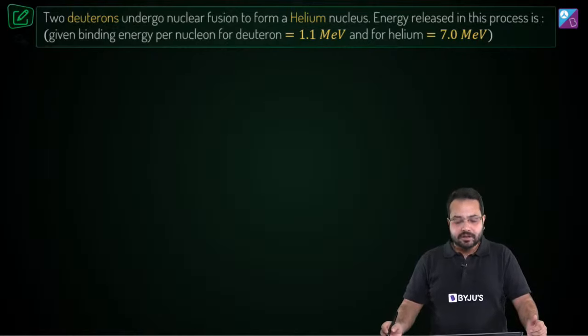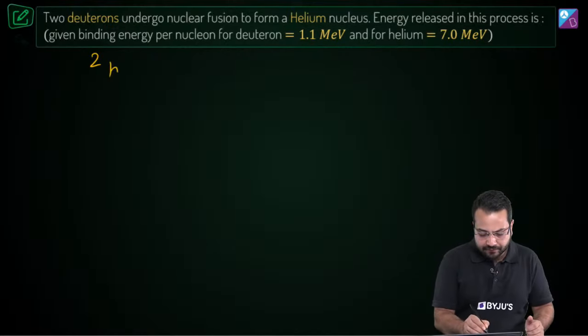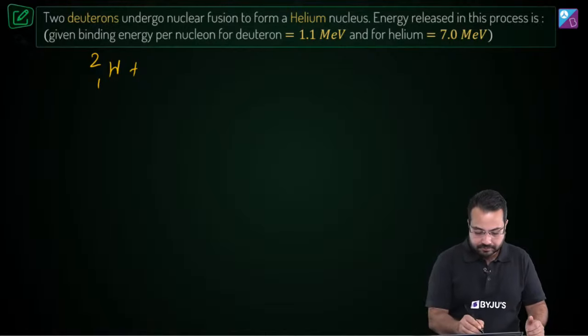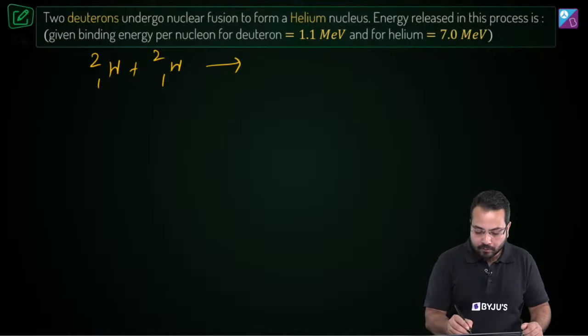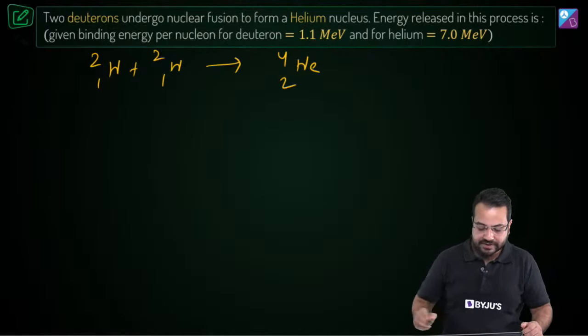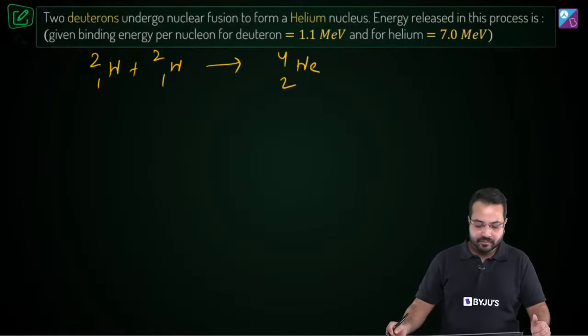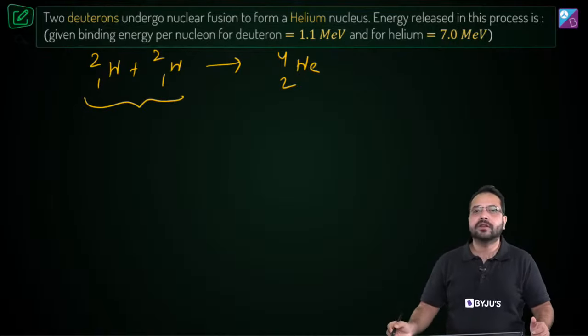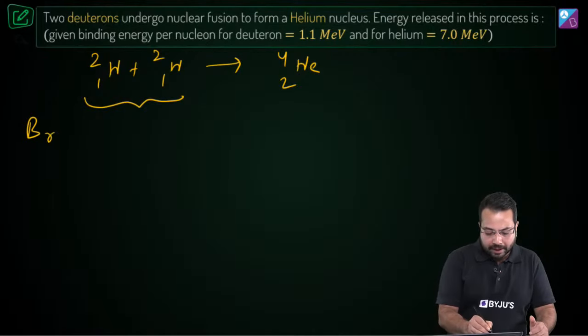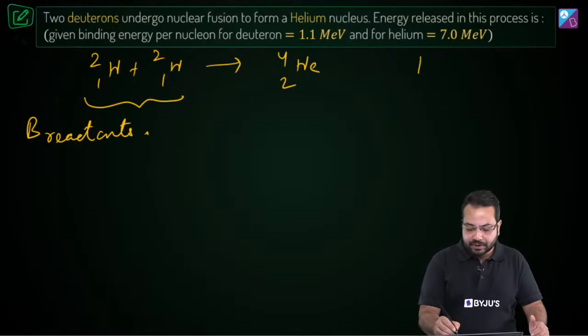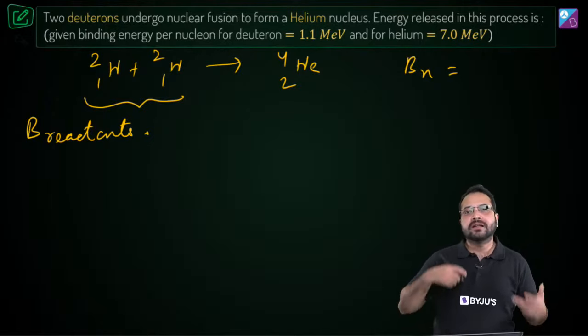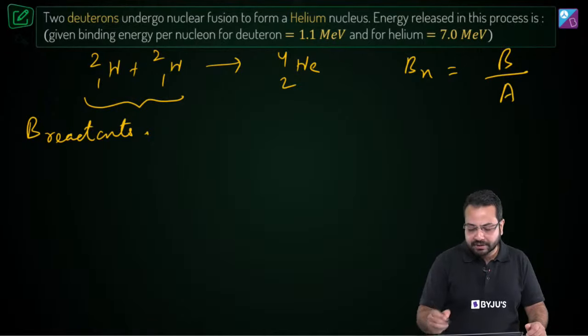Now what we have here is two deuterons which fuse together to form one helium nucleus. This is the nuclear reaction we are looking at. Now if we talk about the binding energy of the reactants, binding energy per nucleon, which we generally denote by Bn, is given by binding energy divided by the mass number.